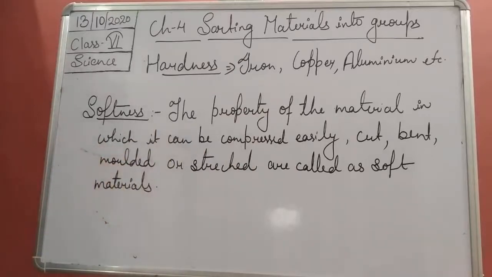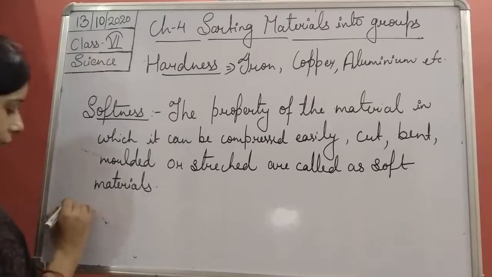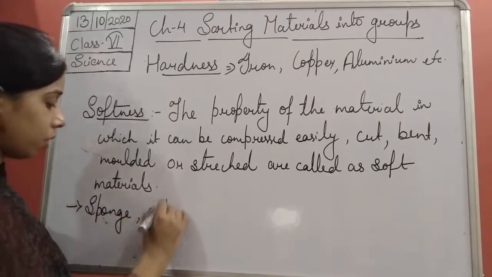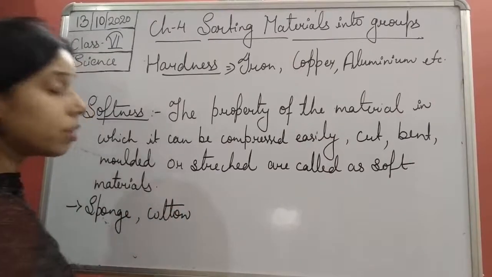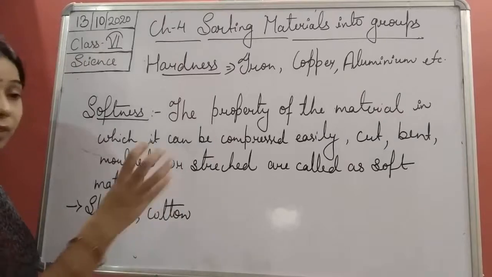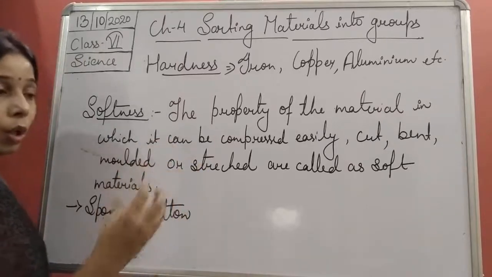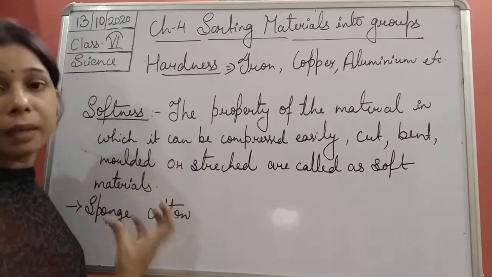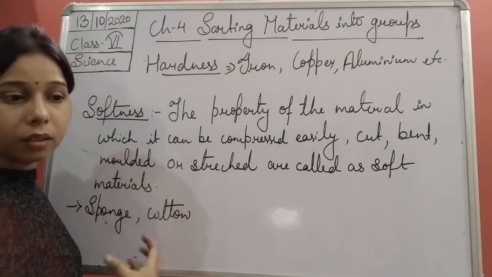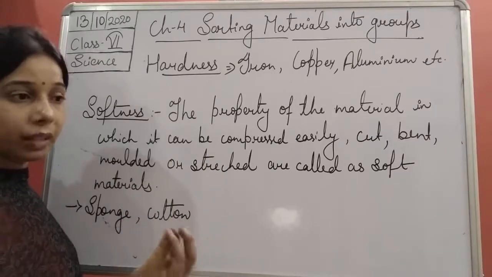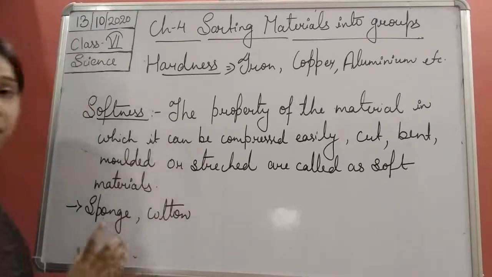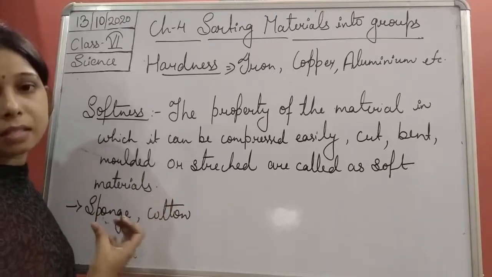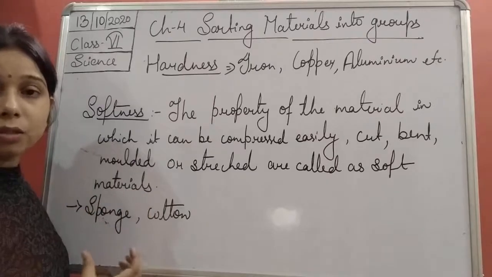So what are the different examples, students? Lots of things are there. For example, sponge or cotton. So you see, students, if you see cotton, it is very easy to compress, bend, or press the cotton material. Cotton is a softer one, so very easily we can compress it. The same thing with a sponge. You have heard about the sponge ball also. It is easy to compress the sponge ball, and the reason is that it is the softer one.